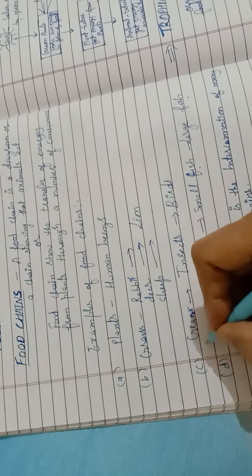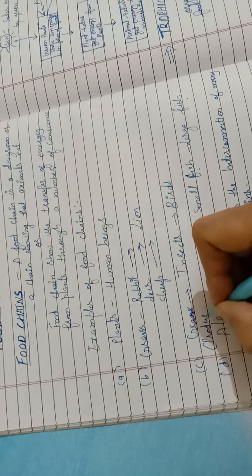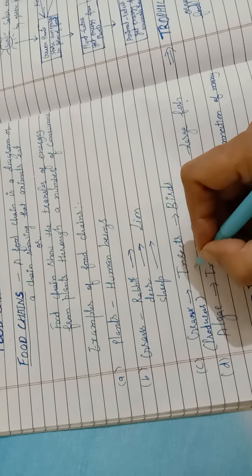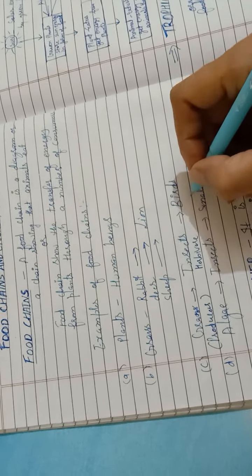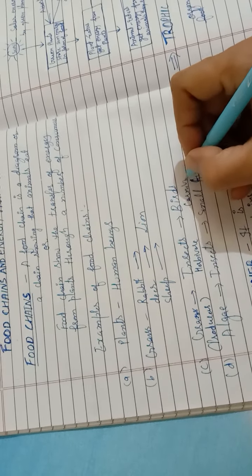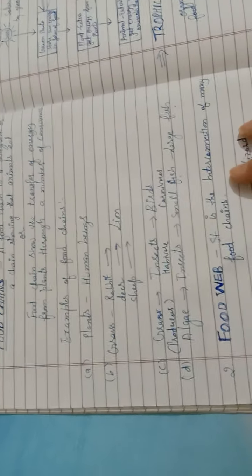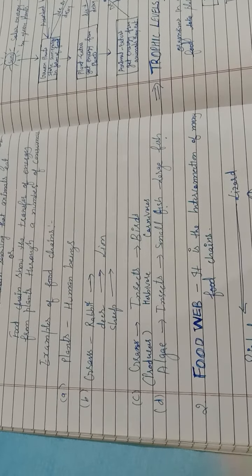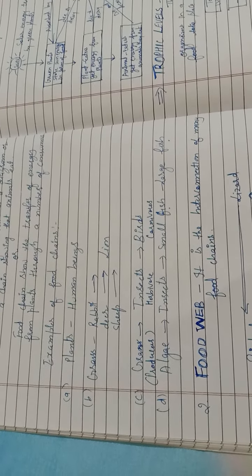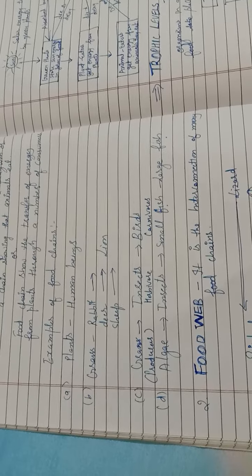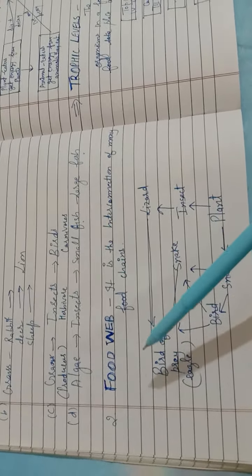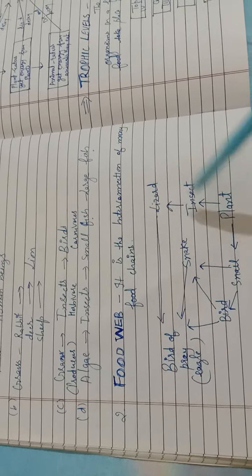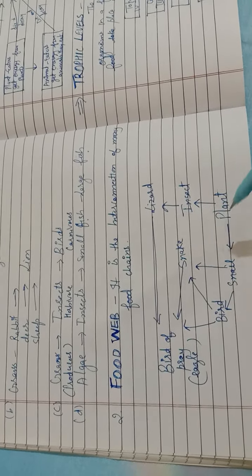Here these are the producers, and these are the herbivores, and these are the carnivores. So the food chain shows clearly that the producers are eaten by the herbivores, and they are again eaten by the carnivores, or carnivores are eaten by the top carnivores. Then this is the food web. A diagram is shown over here.